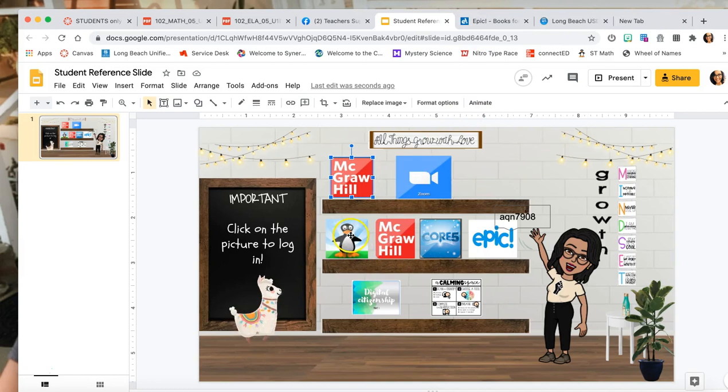So again, you take a picture of what you want. You'll notice that my slide has this digital citizenship and a calming space. These are 2 things that I have bought from TPT that I've used in the past and I really like. So I have that there. And then anything else that we want to add in the future, you just make a picture of it. Like if you want to make a new picture of the new Gigi that came out, we can do that. Make a new picture of the new Gigi, and then that way you can link it. So again, all of these take them straight to the portal where they can log in.